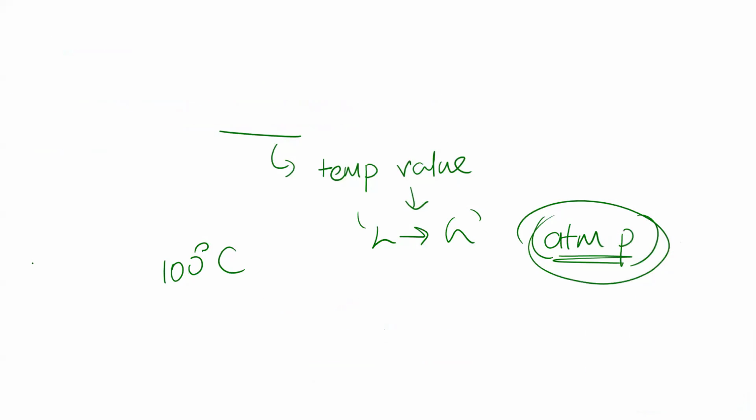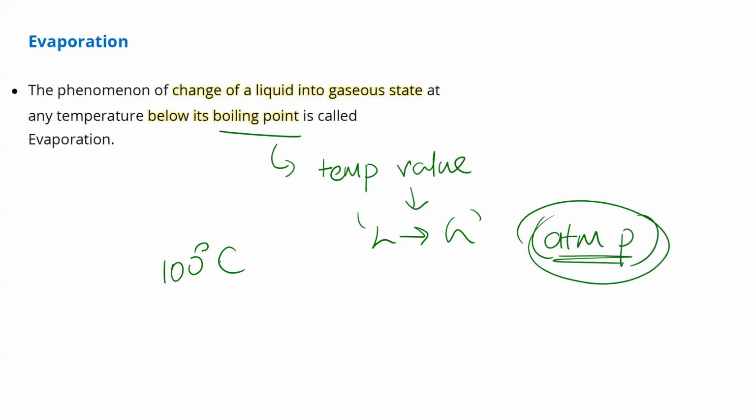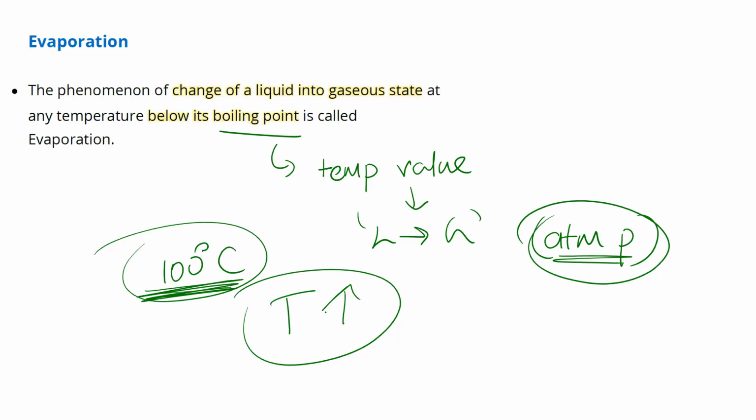Don't think all liquids boil at 100 degrees Celsius. No. Now, in boiling, what happens? You should keep the temperature, you should increase the temperature. Whereas evaporation happens below the boiling point. That means water evaporates at any temperature below what? 100 degrees Celsius. You don't need 100 degrees Celsius for evaporation of water.